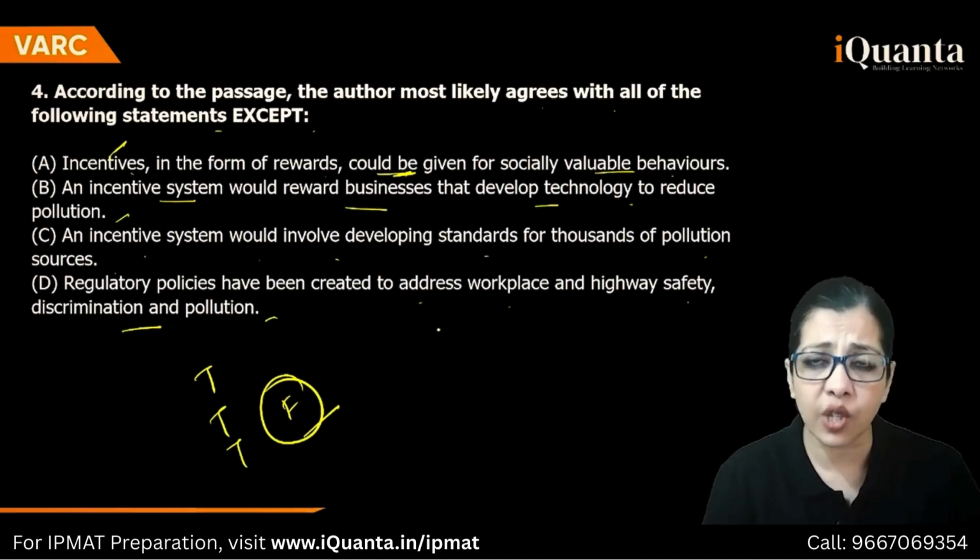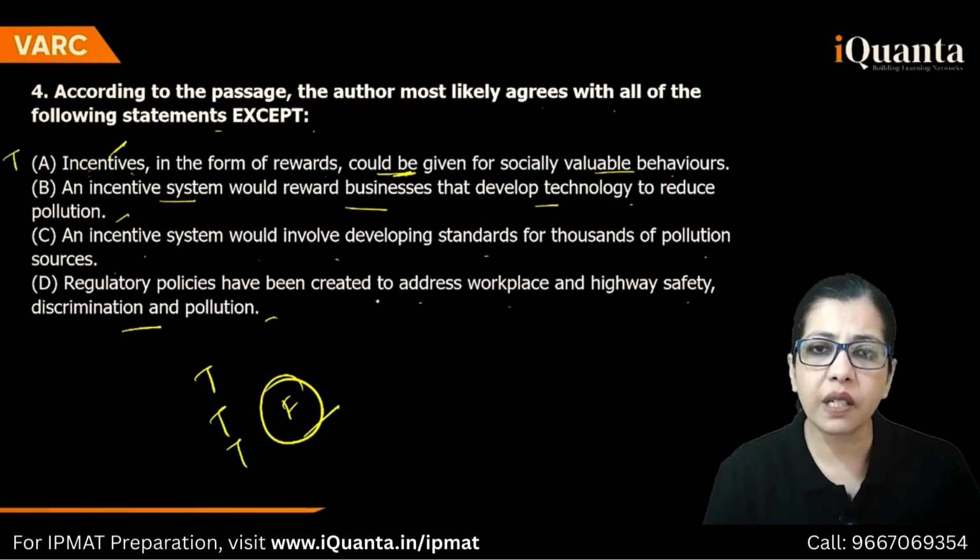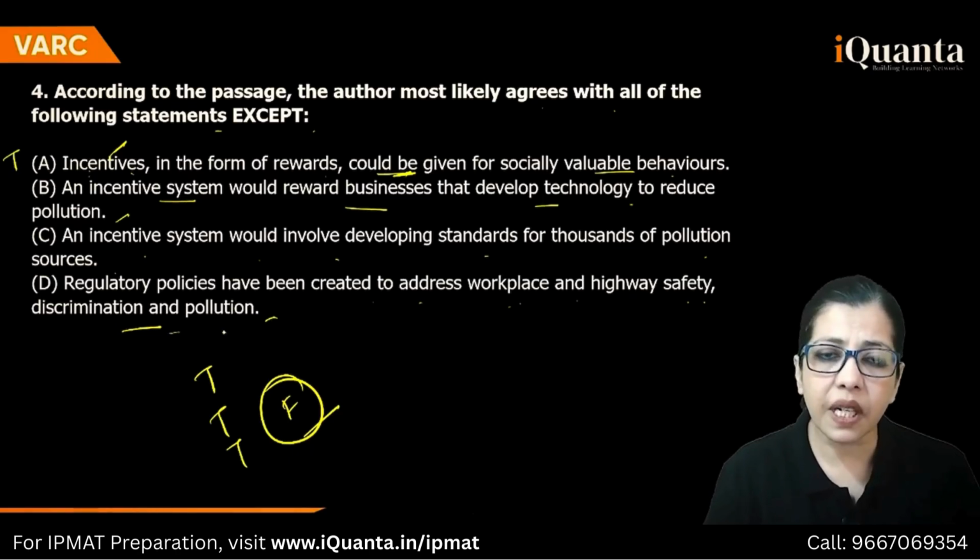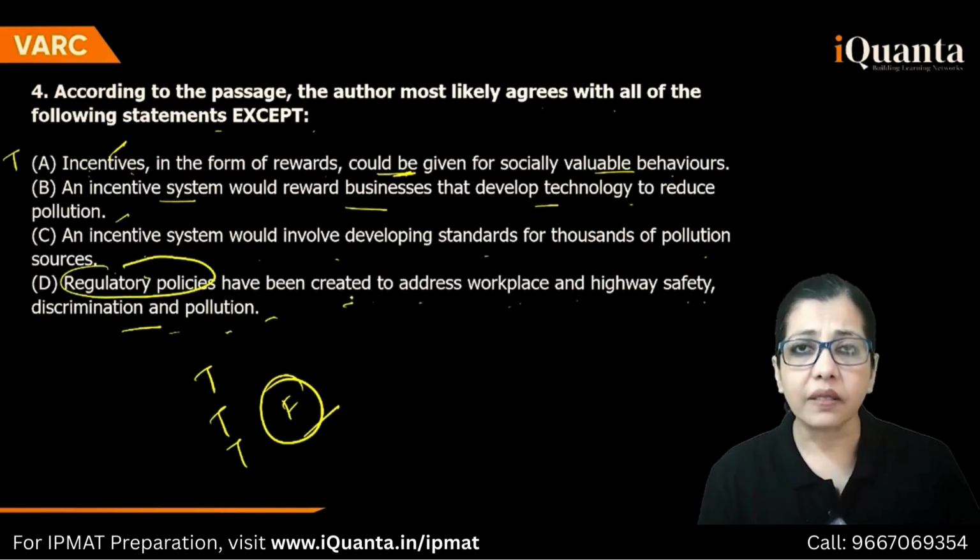Now we need to go back and check a little bit, right? यहाँ पे ये वाला तो दिख रहा है, this is true. Regulatory policies have been created to address workplace and highway safety, discrimination and pollution. Regulatory policies, they are there, right?